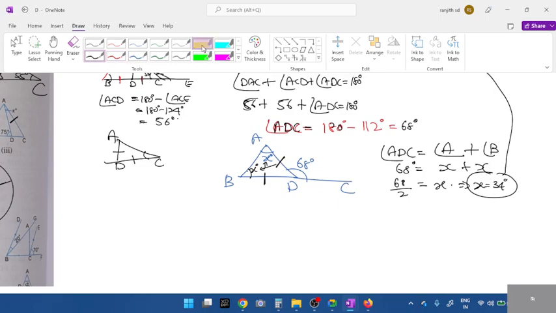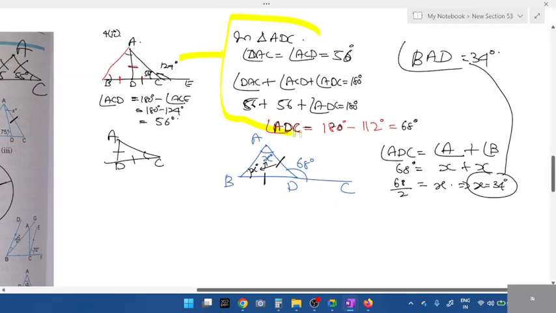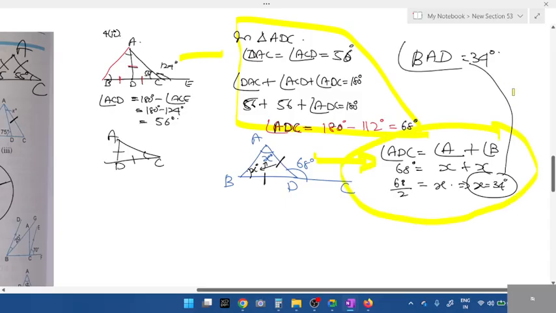This becomes the first value. Draw this separately, right? In triangle ADC, show this explanation. Therefore, it is 34 degrees.